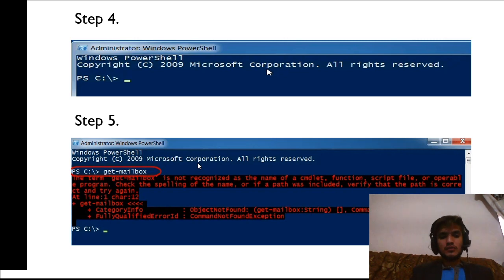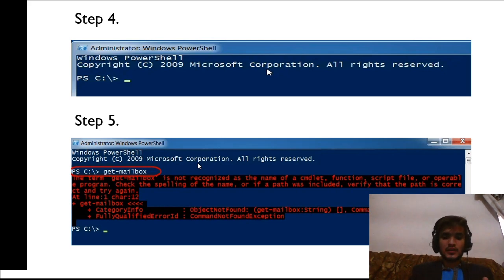In step 4, if we look at typical PowerShell, the blue PowerShell console, you are probably used to it being located under Accessories, Windows PowerShell. In step 5, this is just PowerShell.exe, and when you run it you do not actually get the Exchange tools, even though you might have them installed locally.